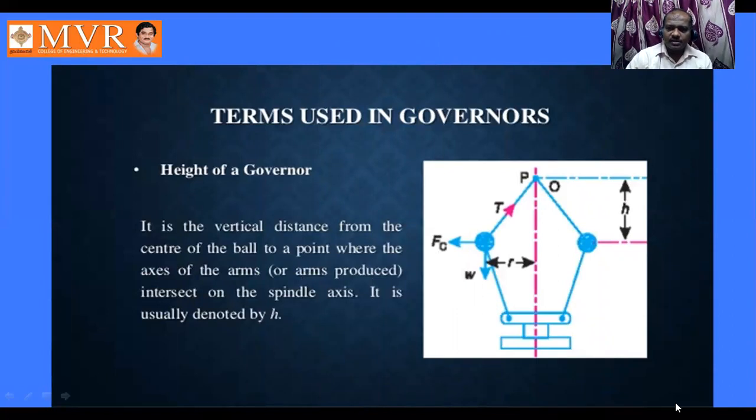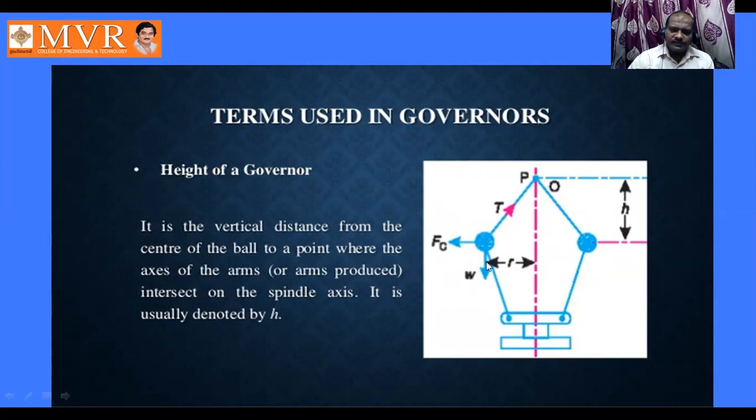First, height of the governor. How is the height of the governor measured? This is for a Watt governor, you can observe. This is the P position, this is the ball position. So the difference between the P position and the ball position always varies depending upon the speed of the sleeve or height of the sleeve. If the speed of the sleeve varies, definitely the ball height will vary. So by considering these two, H will be there. Similarly, R is also a variable parameter, that is called the radius.